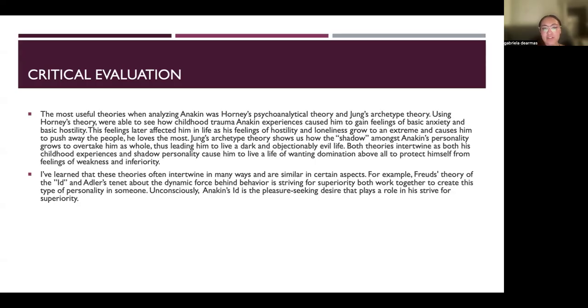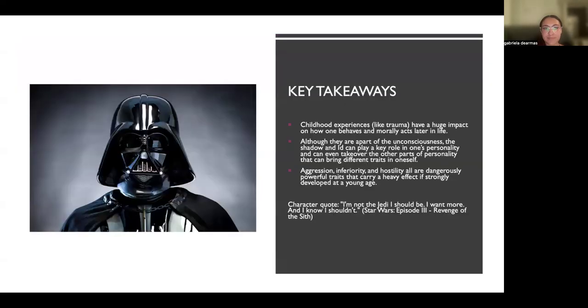I've learned that these theories often intertwine in many ways and are similar in certain aspects. For example, Freud's theory of the id and Adler's tenet that the dynamic force behind behavior is striving for superiority both work together to create this type of personality in someone. Unconsciously, Anakin's id is his pleasure-seeking desire that plays a role in his strive for superiority.